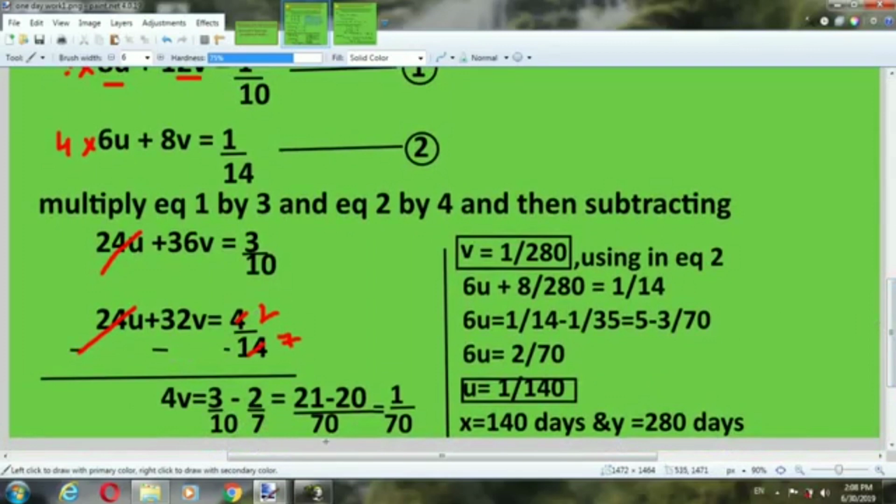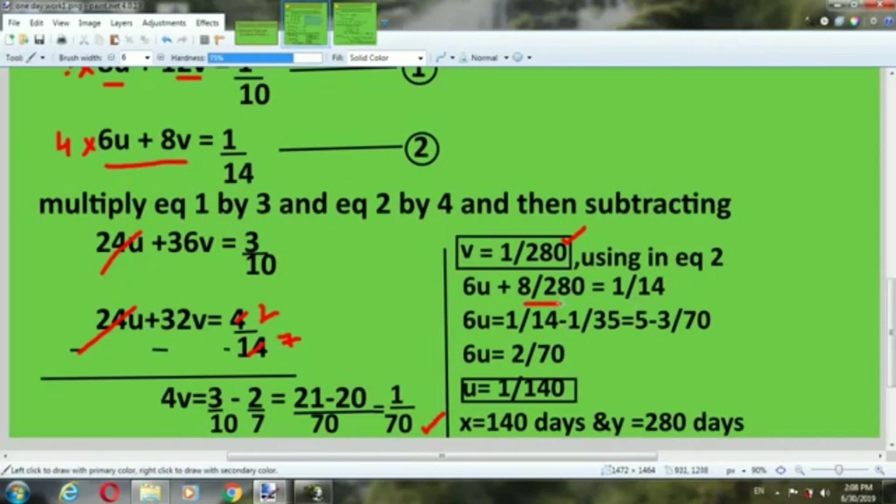We have 36V minus 32V, that is 4V, equal to 3 by 10 minus 4 by 14, which is 2 by 7. We will solve it. We will get 1 by 70. That means V is equal to 1 by 280, because 4 goes to the denominator.